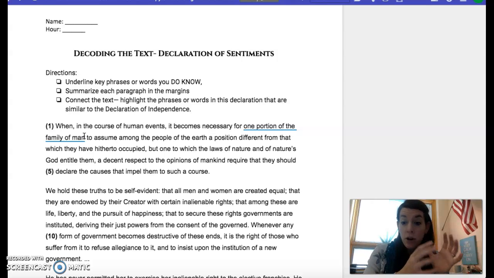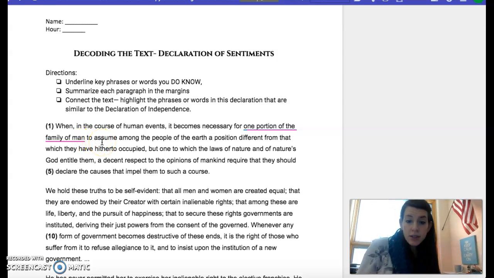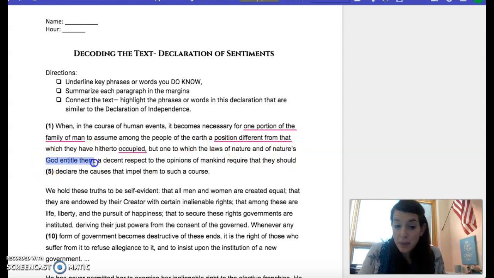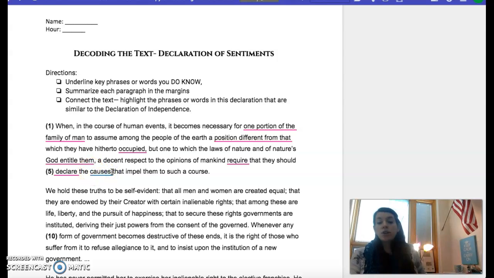So it's a part of the family, meaning the women, when they are taking on a position different from that which they have already been occupying, but one to which God entitles them, it is required that they should declare the causes that impel them to such a course.